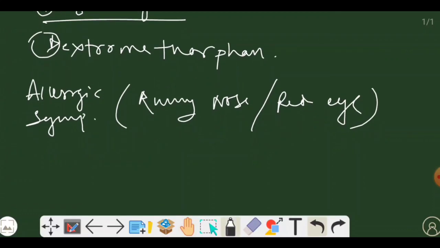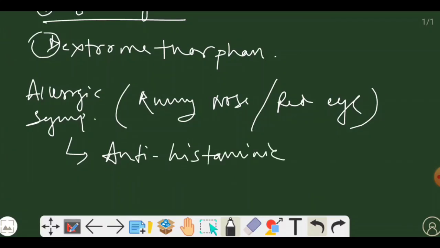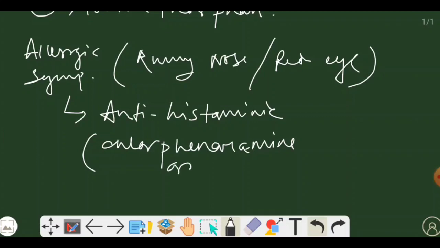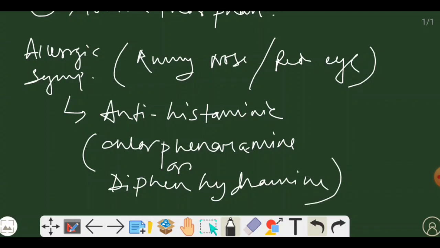It is known as antihistaminic group of drug, and examples are chlorpheniramine or diphenhydramine. If there are allergic symptoms occurring along with dry cough, then the syrup must contain any of the antihistaminic group of drug, like chlorpheniramine or diphenhydramine.